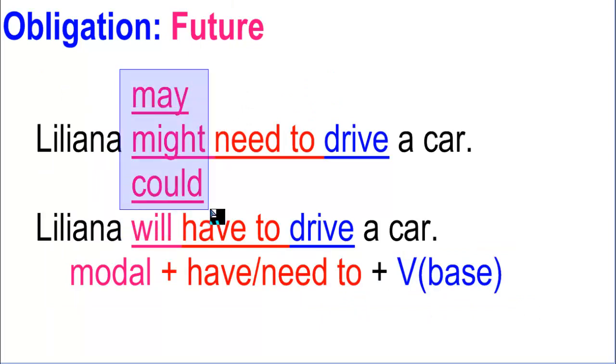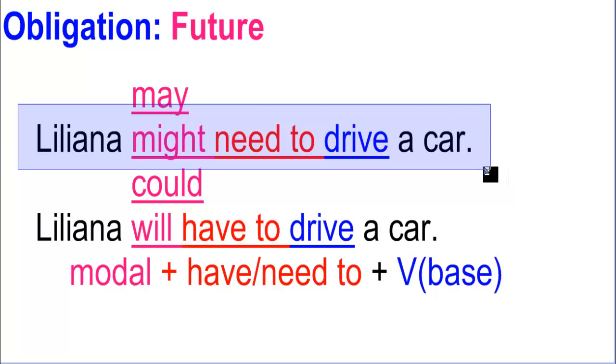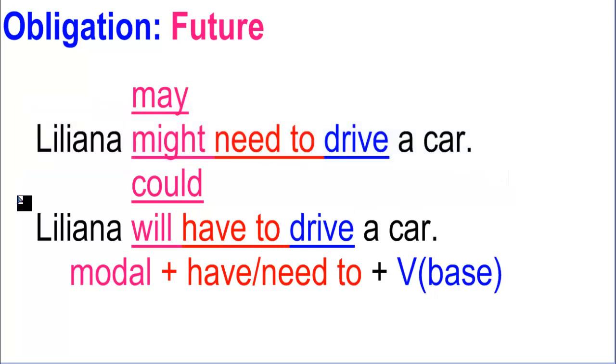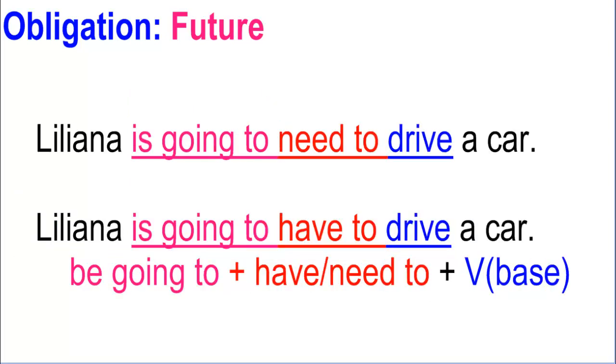And you remember, you can also use the other modal verbs. You can say may, might, or could, or will for predictions. Okay, Liliana may, might, or could need to drive a car. Liliana will have to drive a car, will need to drive a car. Both of them are equivalent. And as previously stated, the same situation happens with be going to. You can also use be going to with these modal-like expressions. Okay, have to or need to, and remember, after that you have to use the verb in base form.